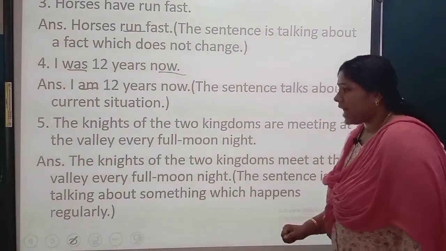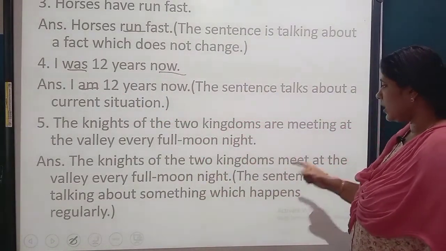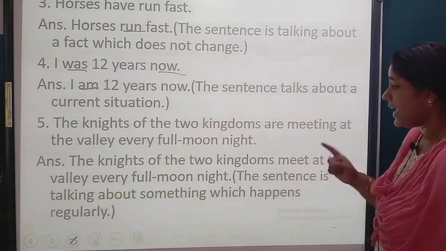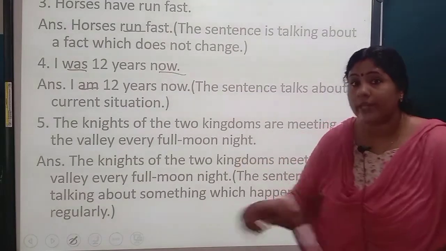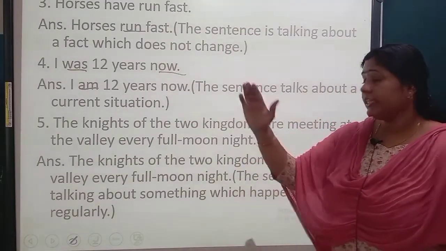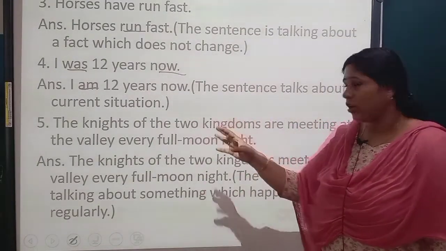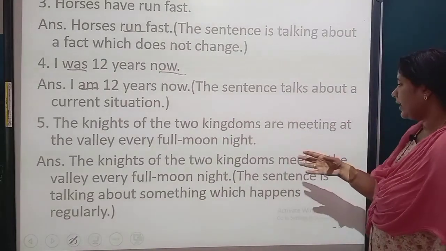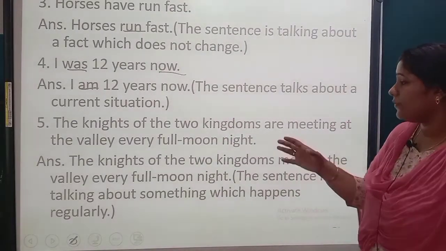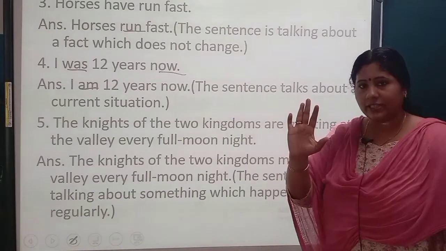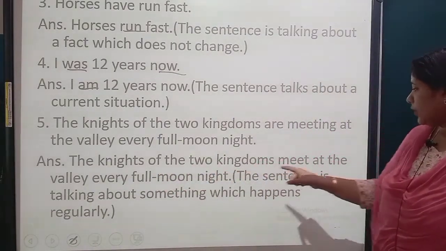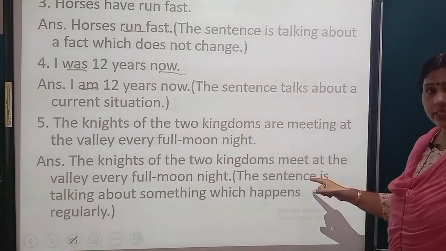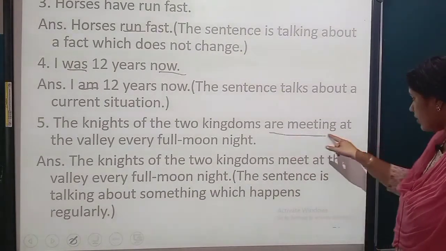Next, the knights of the two kingdoms are meeting at the valley every full moon night. This is also regular. Frequently or regularly they meet, the knights of the two kingdoms. They always meet at the valley every full moon night. So simple present tense: the knights of the two kingdoms meet. You will not write are meeting.